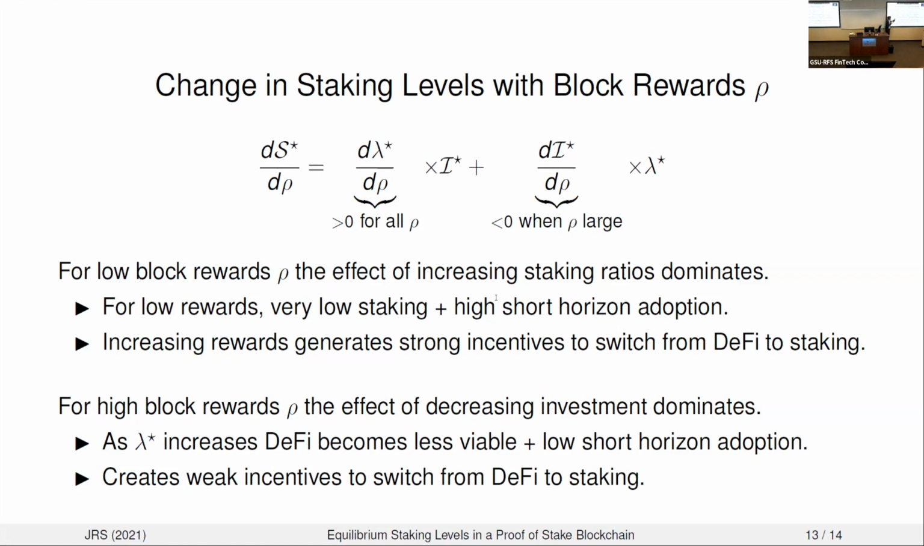This means that when you increase the rewards, you're going to generate a very strong incentive for agents to switch from DeFi to staking. That's going to lead to a large increase in the staking ratio that's going to offset any change in the underlying investment in the cryptocurrency.